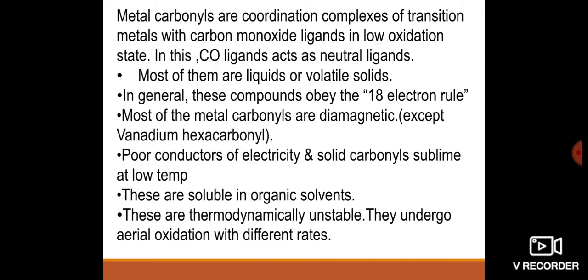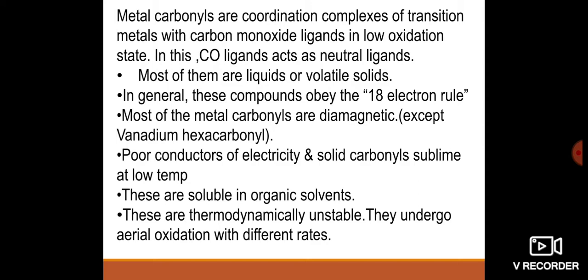Most of the metal carbonyls are diamagnetic except vanadium hexacarbonyl, because their outermost orbitals are completely filled with electrons and they obey the 18 electron rule. So these compounds have no vacant valency electrons, except vanadium hexacarbonyl. That's why these compounds are diamagnetic.